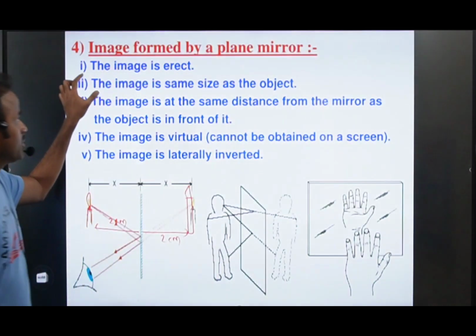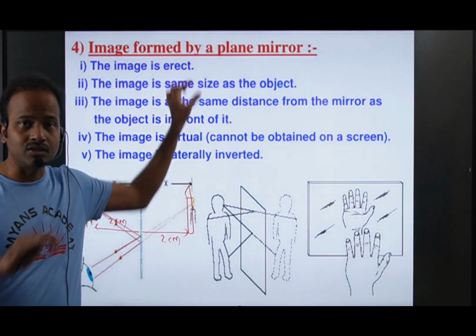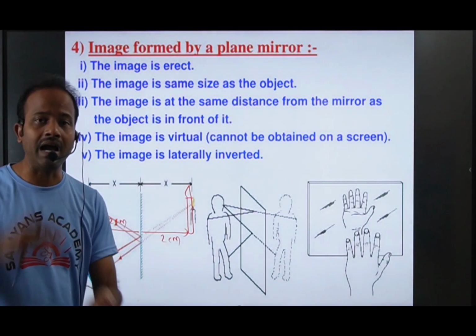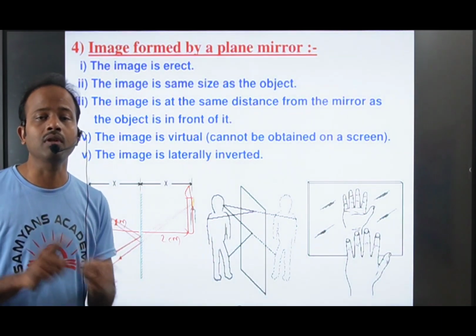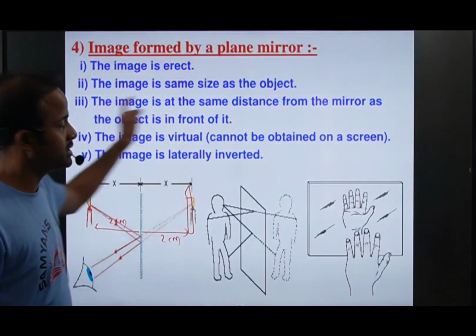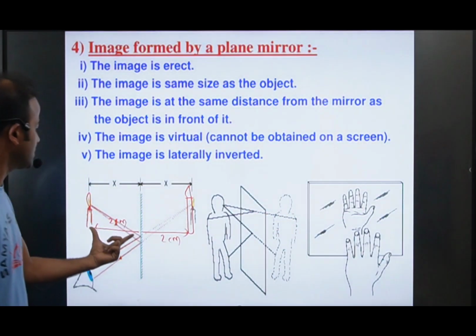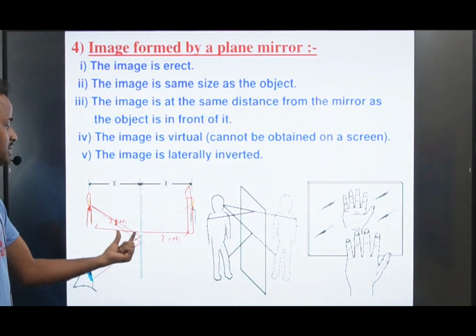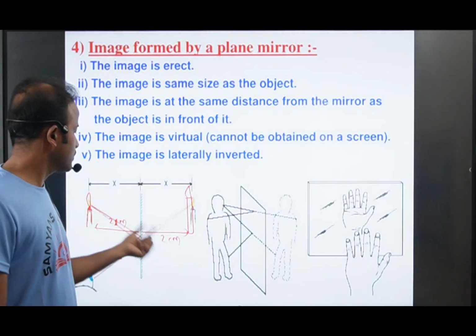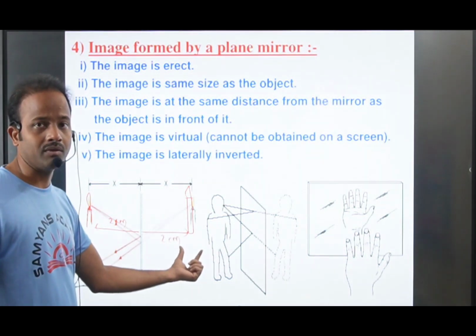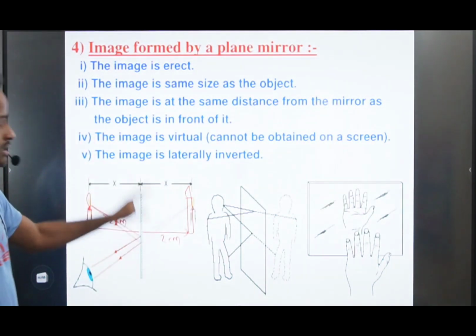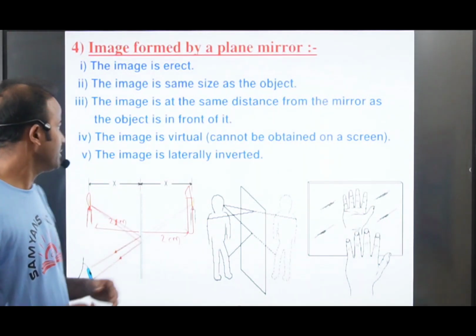So what are the properties of images formed by the plane mirror? The image is erect. Erect means it's not inverted, that is, up and down. The image is the same size as the object; the height of the image and the height of the object are both the same. The image is at the same distance from the mirror as the object is in front of it. For example, if we place the candle 2 centimeters from this mirror, the image will also be 2 centimeters away from the mirror, behind the mirror. The distance of the object and the distance of the image from the surface of the mirror are the same.